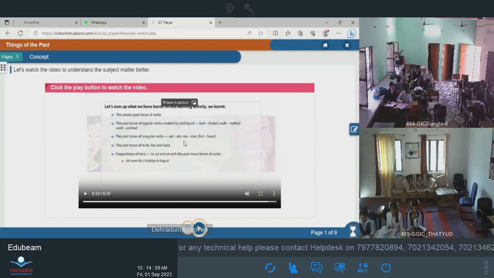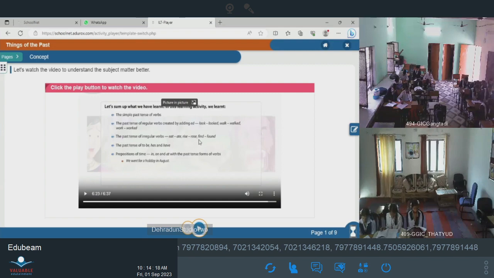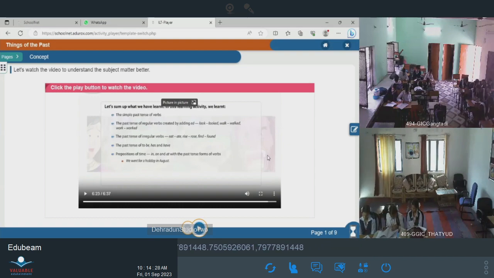Now again, if you see here, rise, what is the past tense of rise? Rose. Clear? Find changed completely and it became found. Right? So this way we saw how we use these verbs.